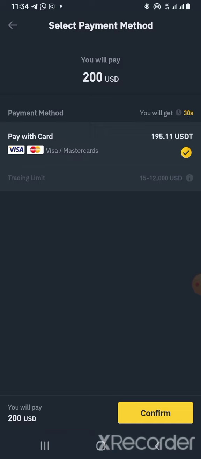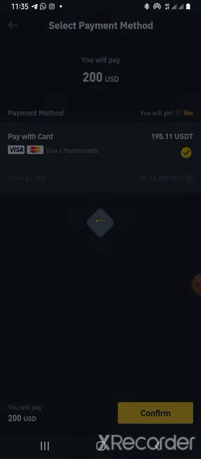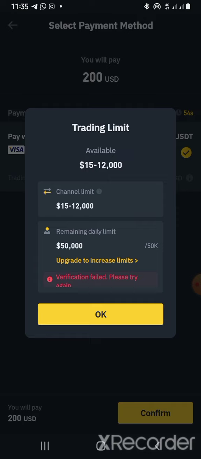So let me assume that we now bought with $200. There's a fee they charge for the transaction to go through, but it's a minimal fee. But if you click on this icon, you can see some certain things here.